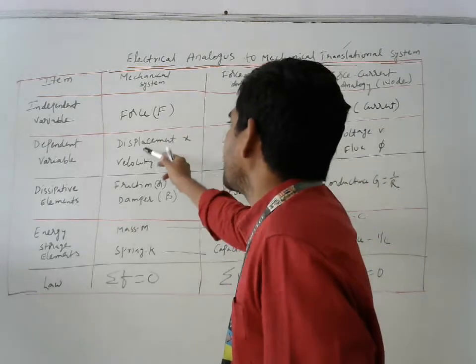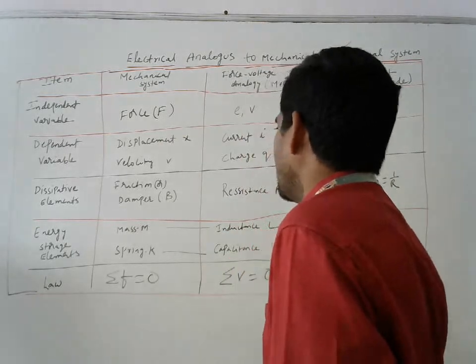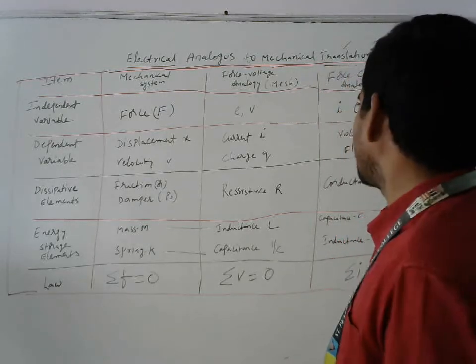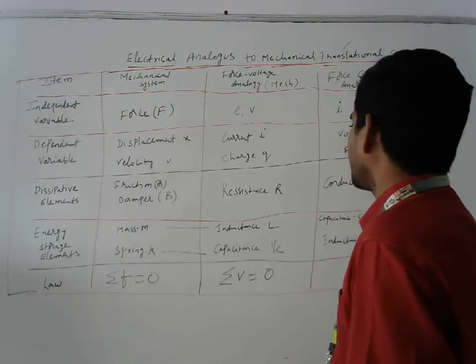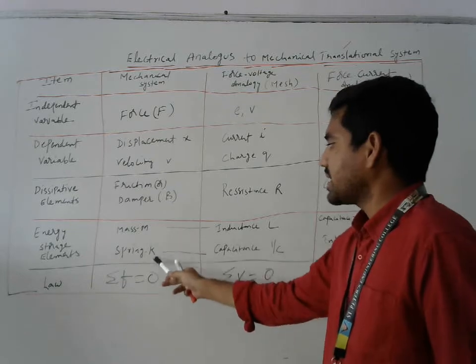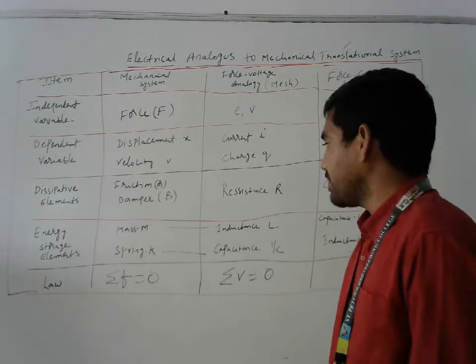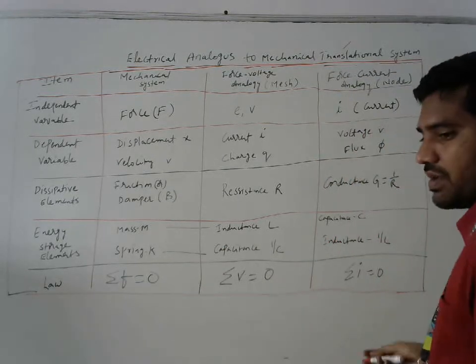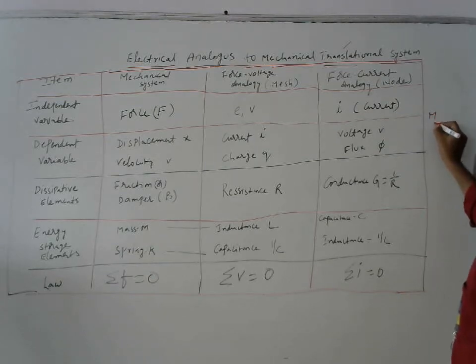Once he gives that translational system, they will ask you to find the force voltage or force current analogy. That means you just replace all these elements with these values. If he is asking for force current analogy, you need to replace this. Just remember M, B, K, which are always very important.